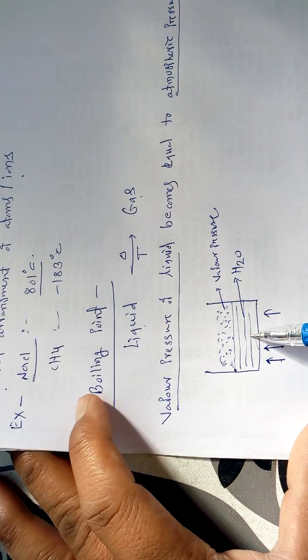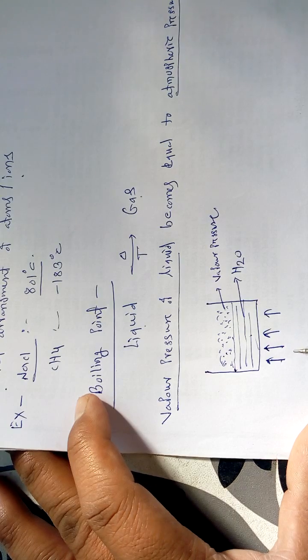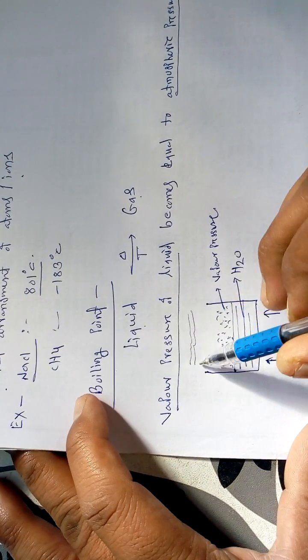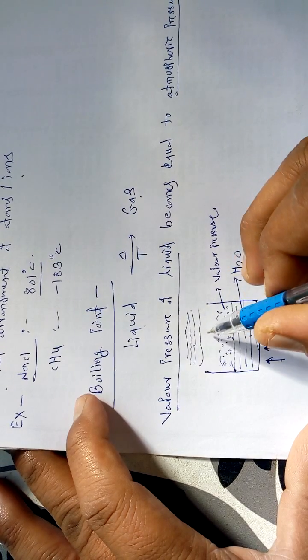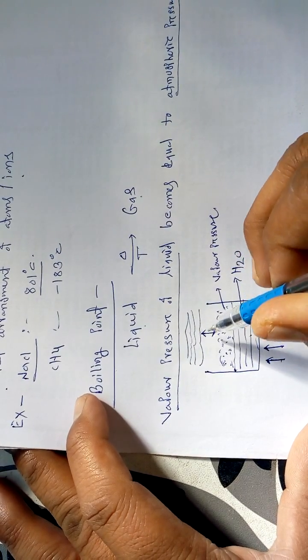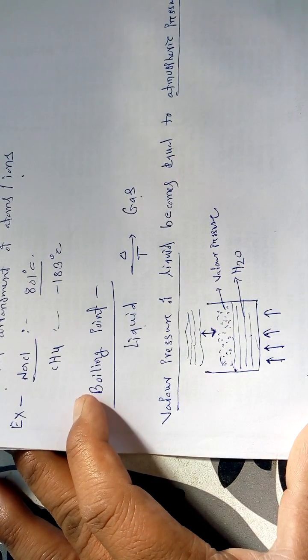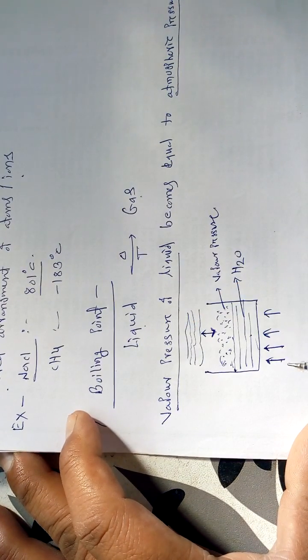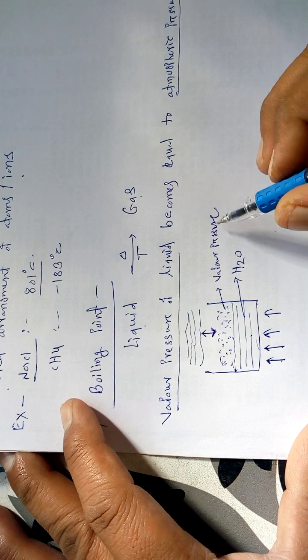Then what happens? We have to heat this water up to the extent at which the atmospheric pressure, this atmosphere, which has some pressure, and these two pressures become equal. When these two pressures become equal in magnitude, that particular temperature is called the boiling point of the particular water.